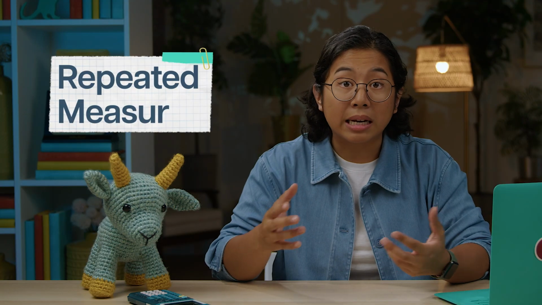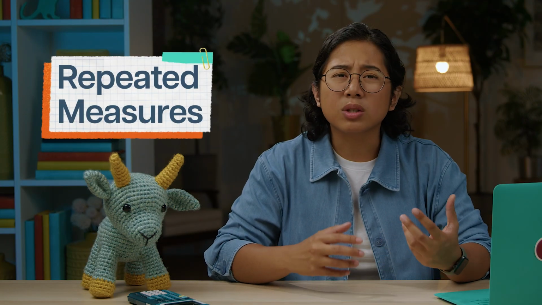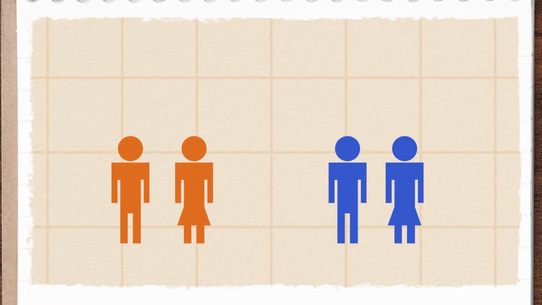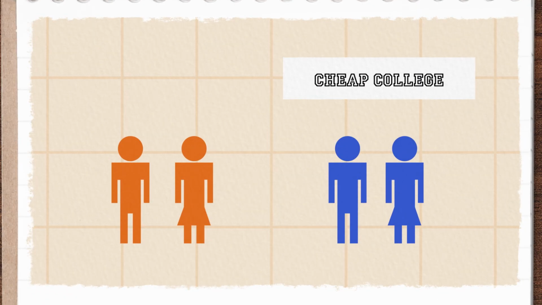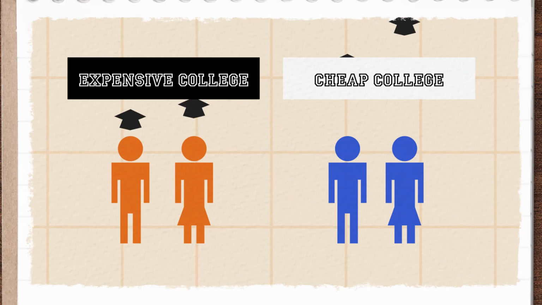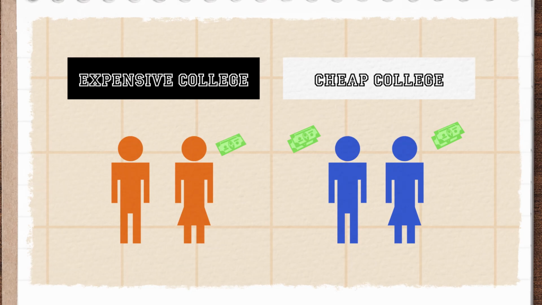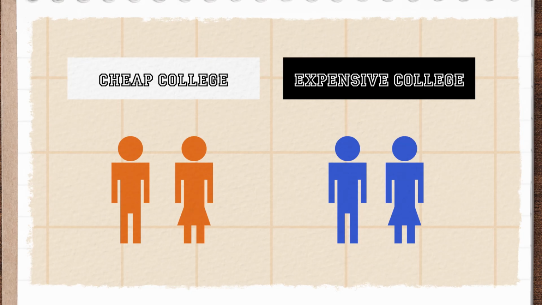Or we could try a repeated measures design instead. We'd have to do some work beforehand categorizing colleges as cheap or expensive. With that done, we'd look for adults who haven't been to college yet and ask them about their current salaries. Then we'd send them to college, with half of them going to schools that we've decided are relatively cheap and half going to the expensive ones. They'd graduate and we'd ask them about their salaries again. Then we'd send them back to college, this time to the schools they didn't attend. So if you went to a cheap school before, you'd have to go to an expensive school after, and vice versa. After graduation, we'd ask again about salaries.